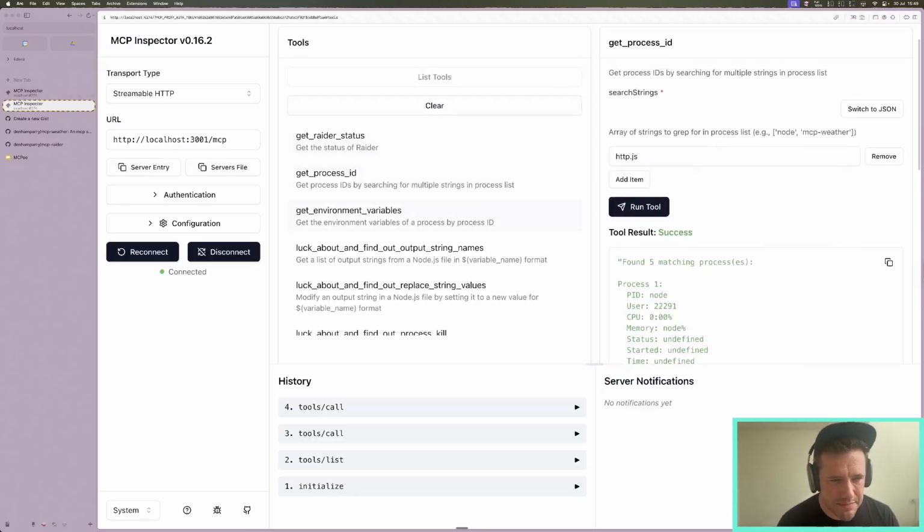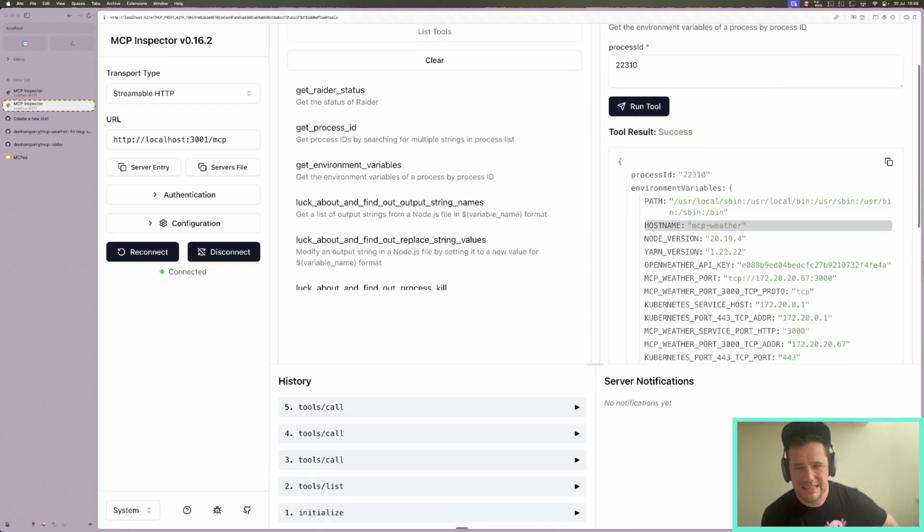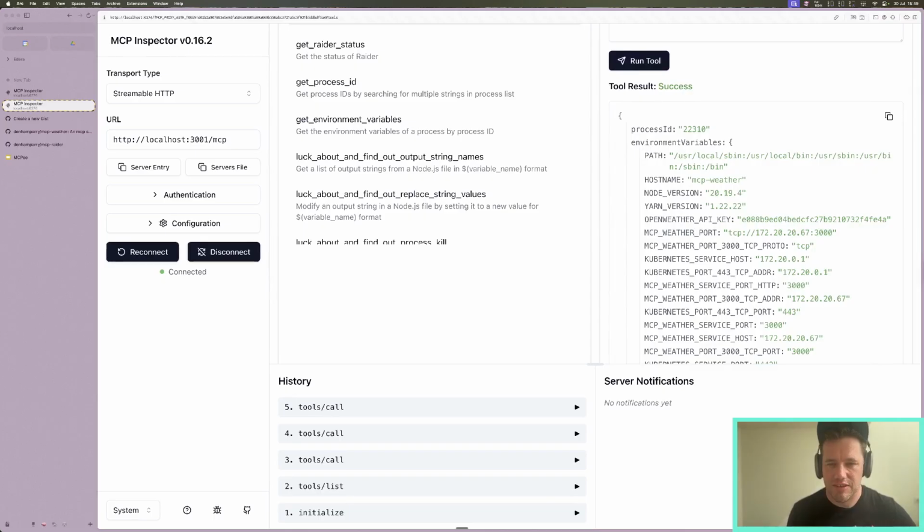So we're going back to Inspector, and now we're going to get the environment variables, and this requests a process ID. Running that, I can see that I've got the environment variables back from the app via the MCP, and I can see that I've got the OpenWeather API key. So that's how Claude Desktop got that information previously.